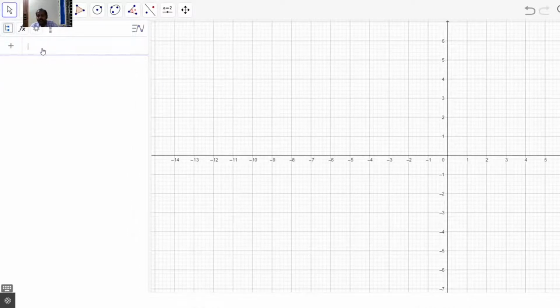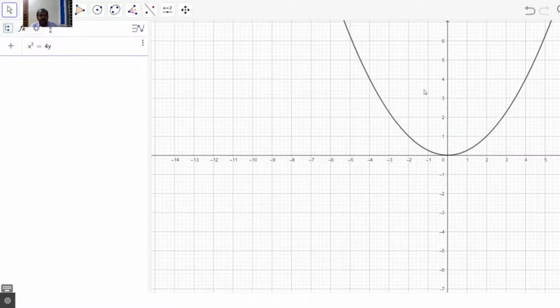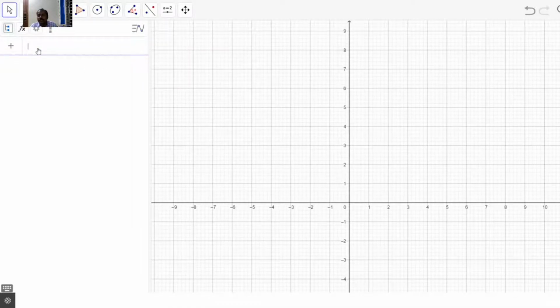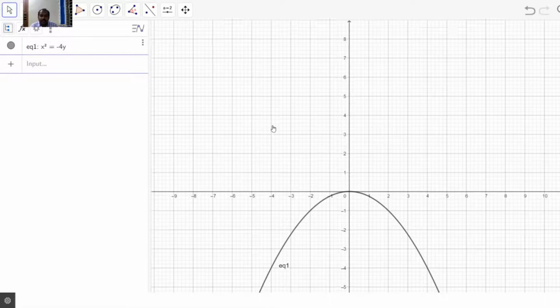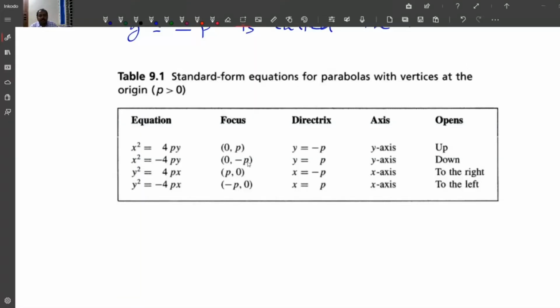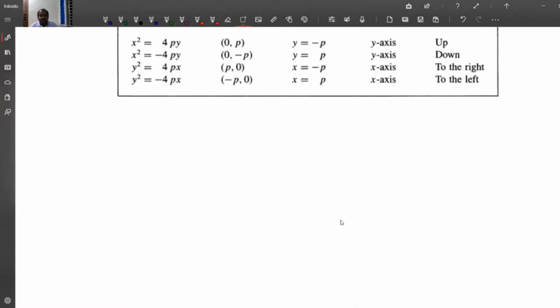Now consider x square equal to 4y. It opens up. And consider x square equal to minus 4y. It opens down. So these are usually called the parabolas in standard positions. Now we do a problem.